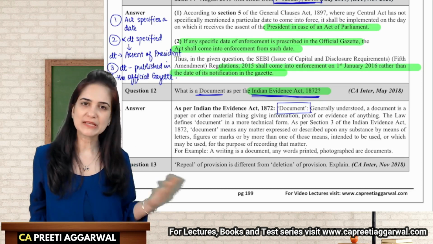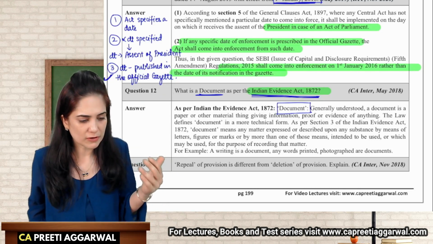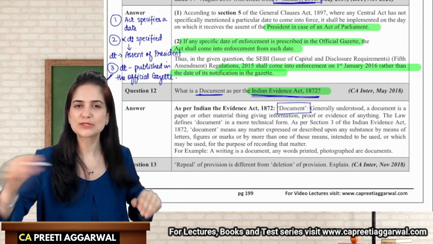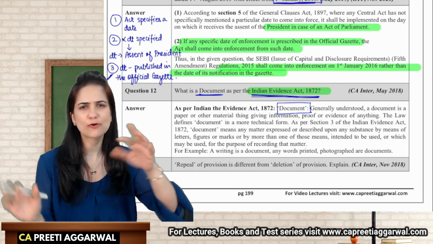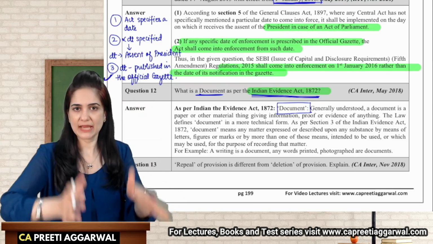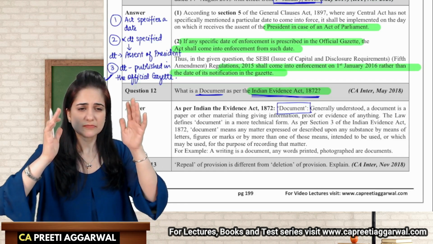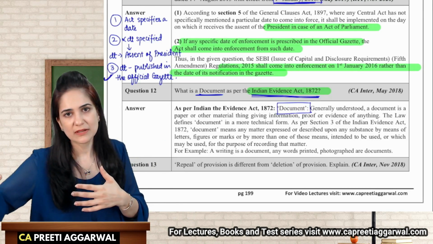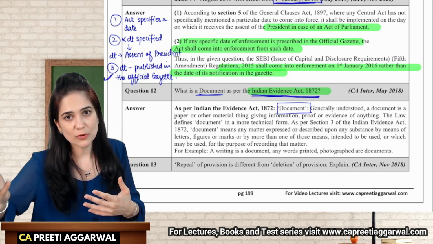I can note it on any surface like a wall, a floor, cave walls, a stone, a piece of paper, a floppy disk, photographs. They are all documents. Documentation means capturing text, figures, drawings, because we can use it as a reference in the future. We can use it as evidence in a court of law.